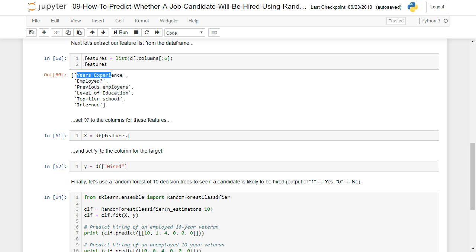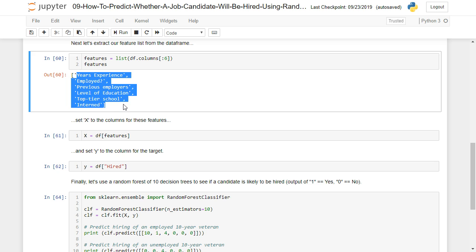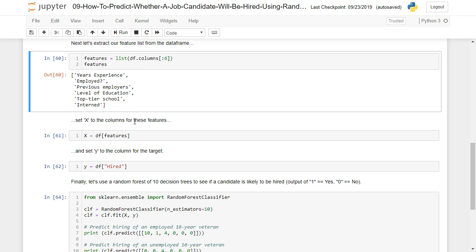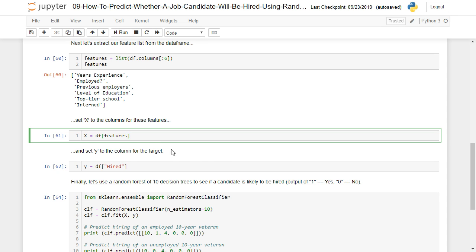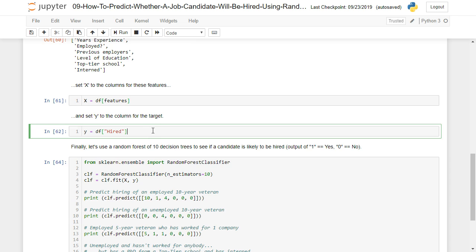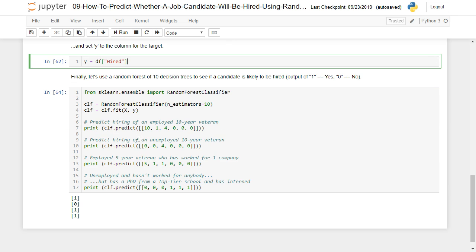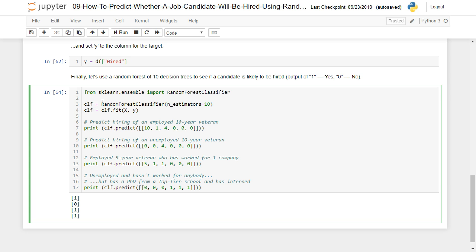We've got years of experience, employed, and so on. Okay, we're just going to set X to the columns for these features from the data frame and Y to the column for the target, which is the hired value. And finally, we're going to use a random forest of 10 decision trees to see if a candidate's likely to be hired with an output of 1 for yes or 0 for no. Okay, so here we're setting our CLF or classifier value to the random forest classifier with 10 estimators. We're going to fit that classifier to our data, our features, and our target.